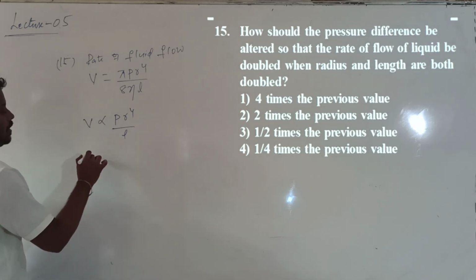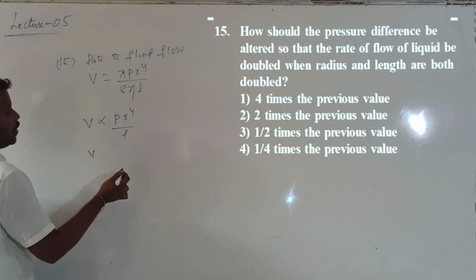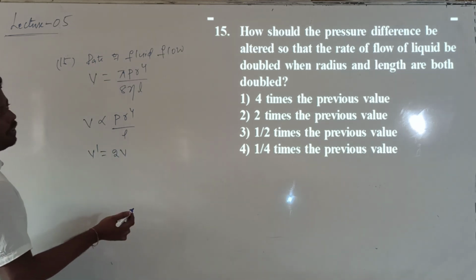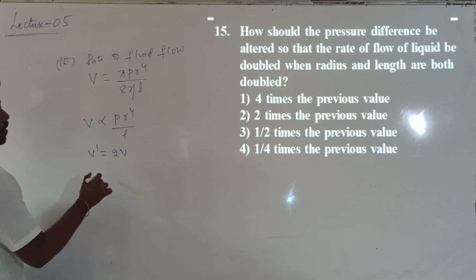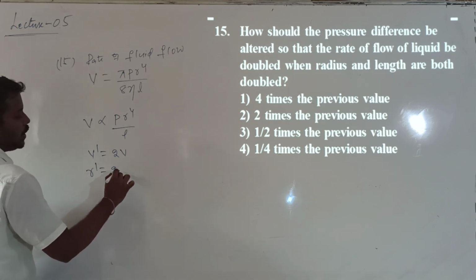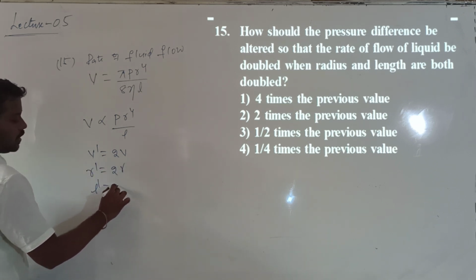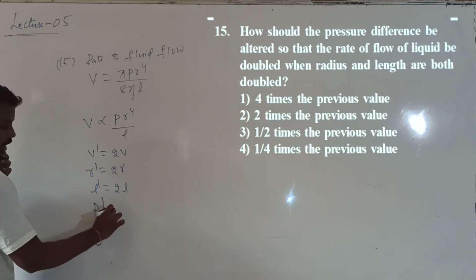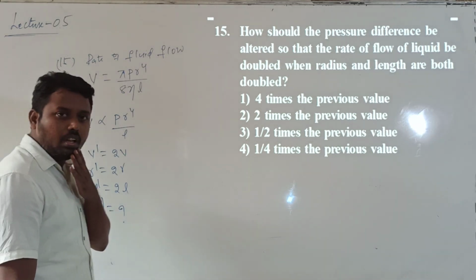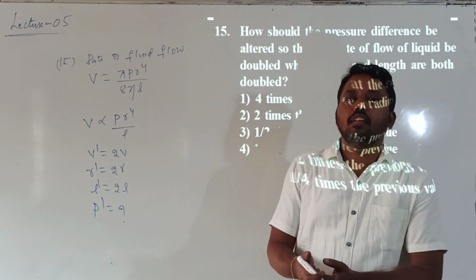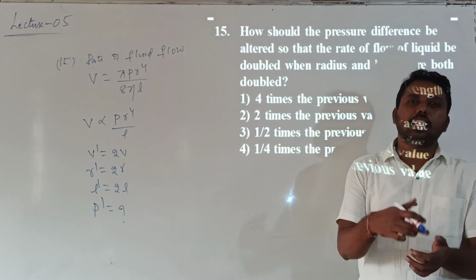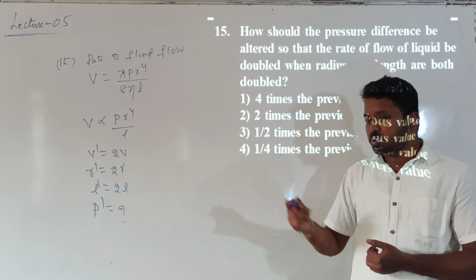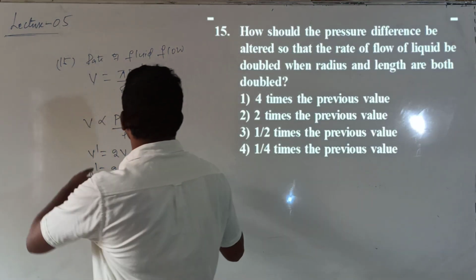They are telling us that the volume is double. So can I call the new volume V dash, equal to 2 into V? The radius and length are both doubled. So r dash is equal to 2 into r, and L dash is equal to 2 into L. Now they are asking us to calculate the new pressure difference. To make the volume double, when both radius and length are doubled, how much pressure difference should be maintained? That is the question. So here, the pressure value is directly proportional.